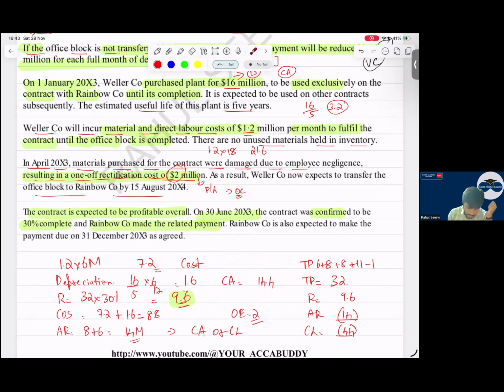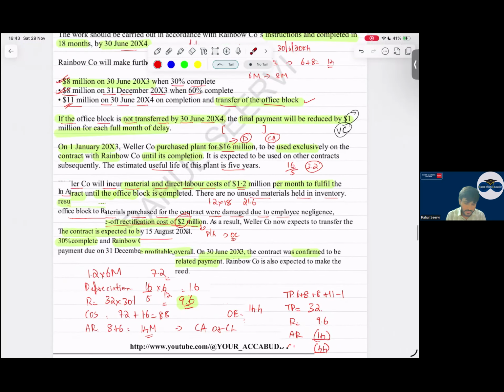Then what? The amount received in the current year is what? 8 million as the payment on 30th June and 6 million as deposit. So the total payment received is 14 million. But the revenue which we have recognized is 9.6. So the balance is 4.4, which we should record in the balance sheet as a liability. Which liability? A current liability, because the project is completed within 1 year. We have to fulfill the obligation within 1 year. So these are the points you should mention so that you get full 12 marks.